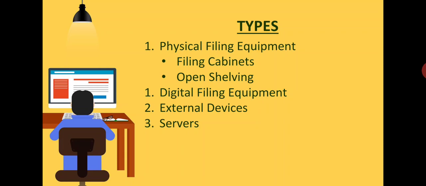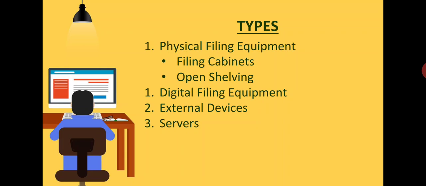Now, as compared to other options of physical filing equipments, the cabinet tends to be the most expensive and it has limited capacity. This is one of the biggest drawbacks of the filing cabinet, because they are made of stainless steel, so the cost of the cabinet is quite high and the storage capacity is limited.